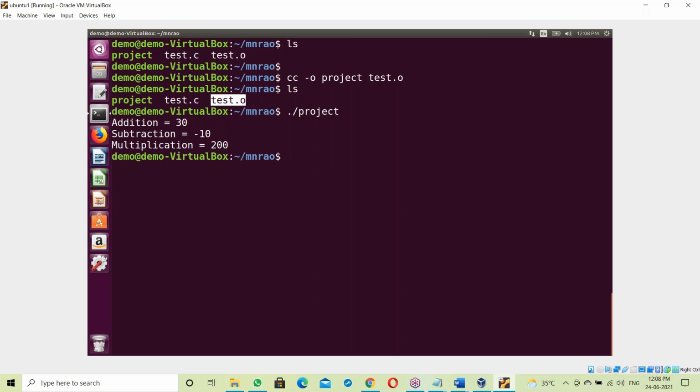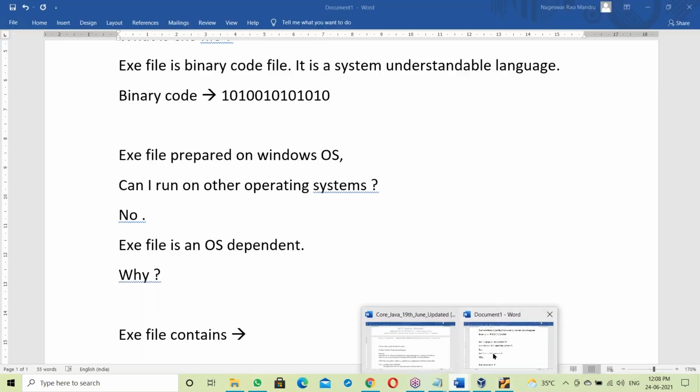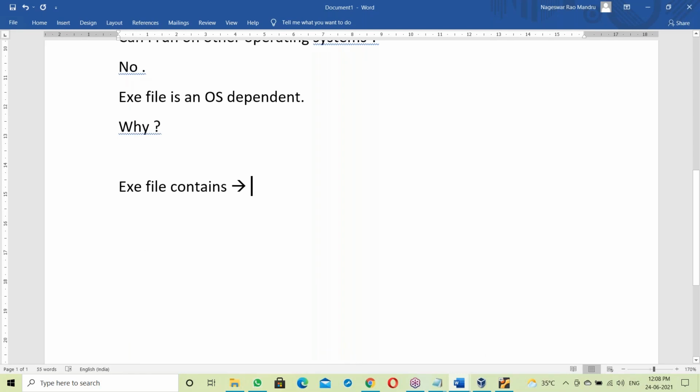So the OS library links to the exe file, right? The OS library is a part of the exe file. So this is the exe file here. What does an exe file contain?